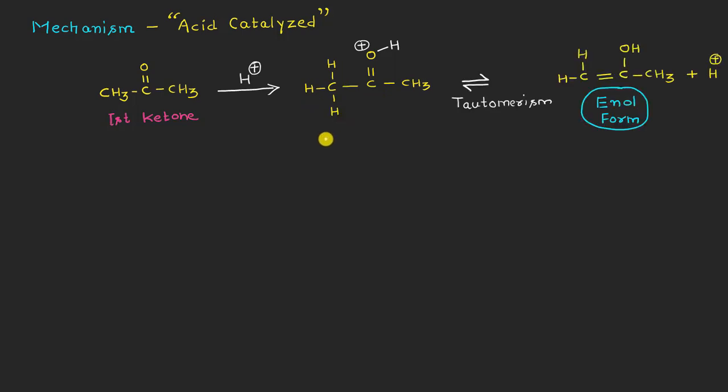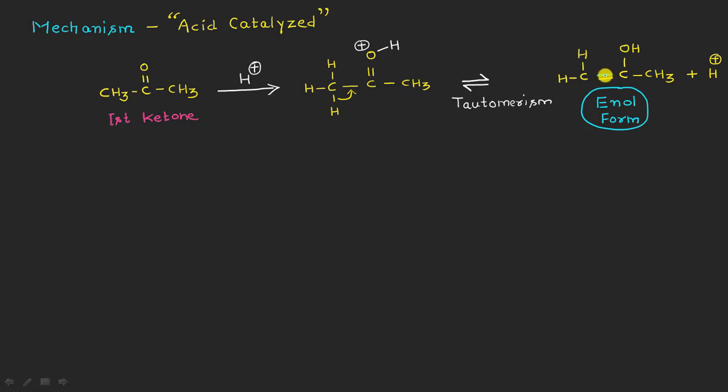The next step taking place here is tautomerism, and how this tautomerism takes place is that one of the H positive is going out from this keto form in this way, with shifting of this bond from here to here, giving a double bond on this side.